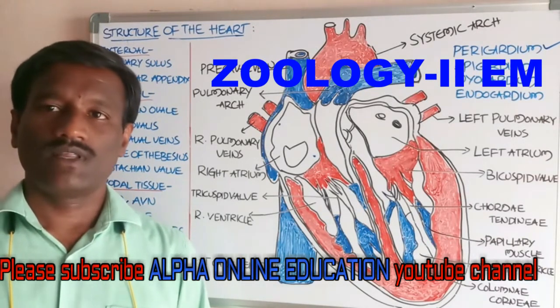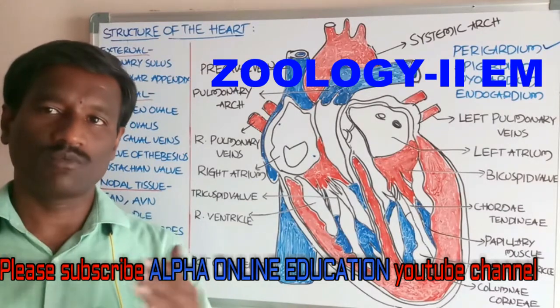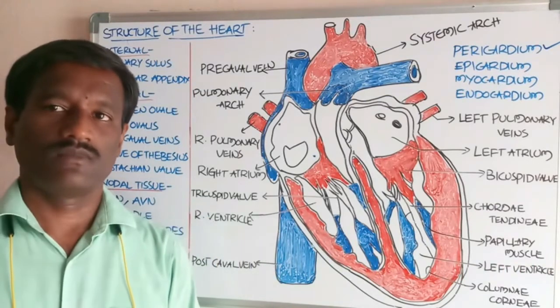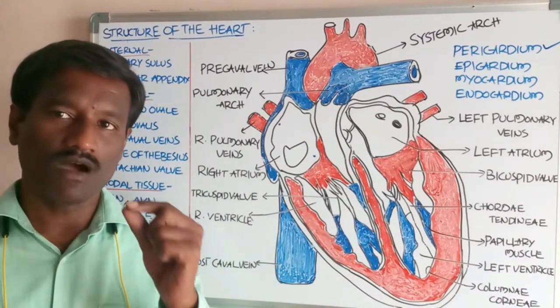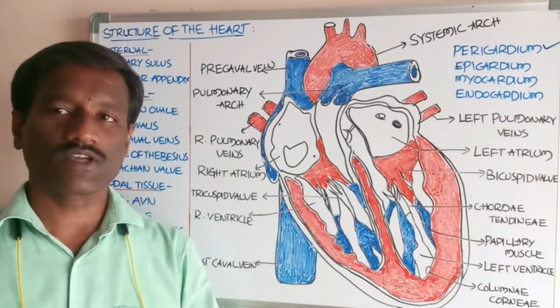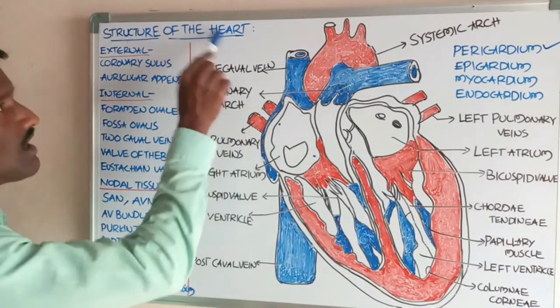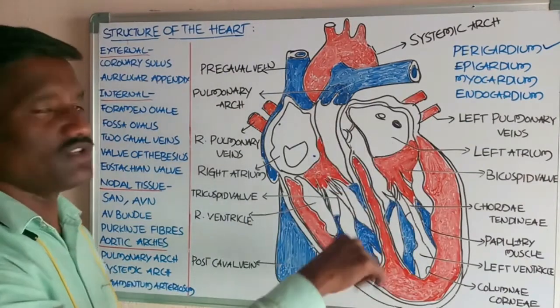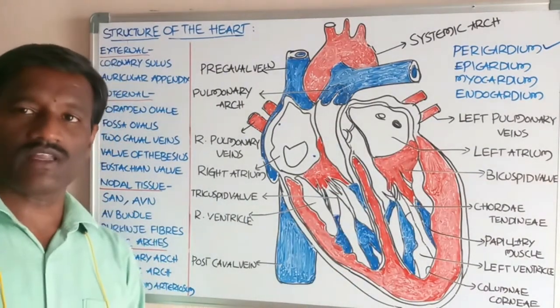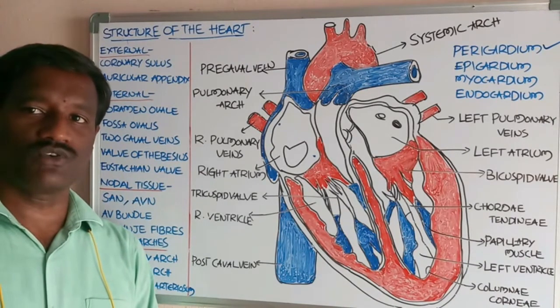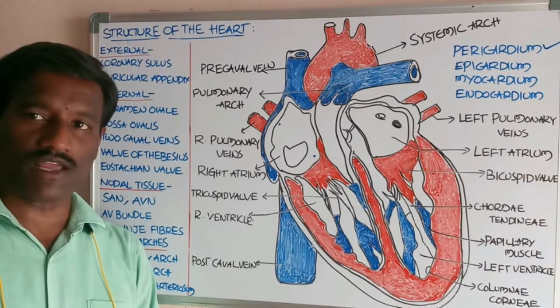In the circulatory system of human beings, the heart is the main organ in the body. The heart is mesoderm in origin. At the embryonic stage, it is produced from the mesoderm layer.